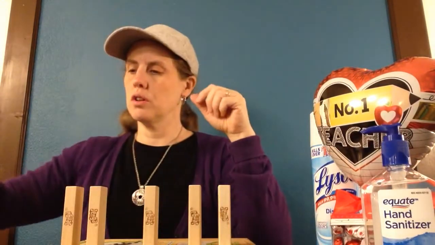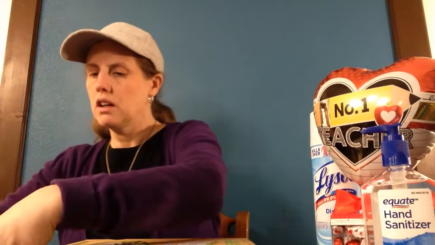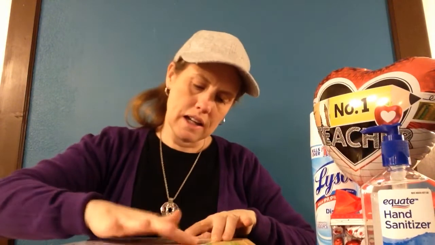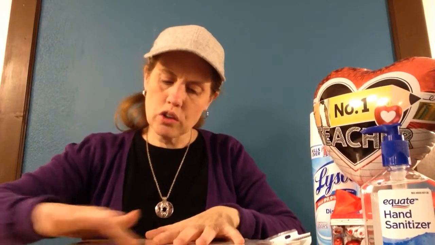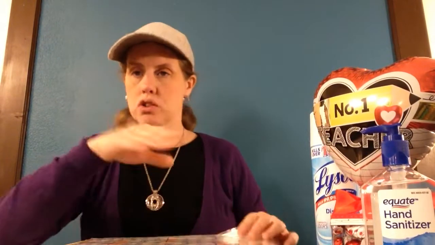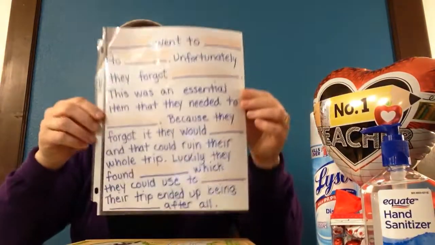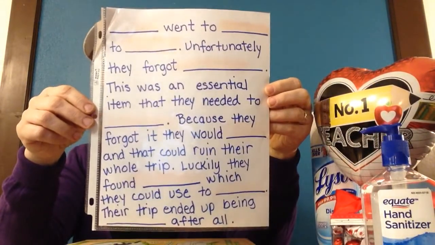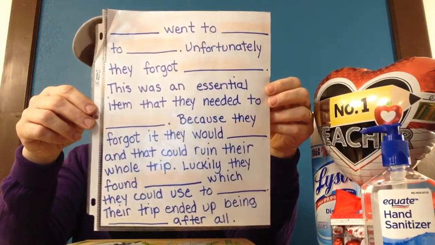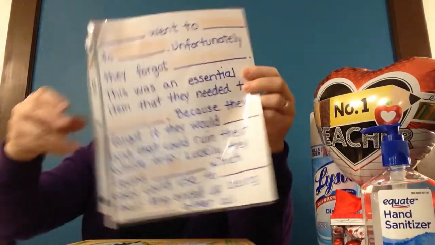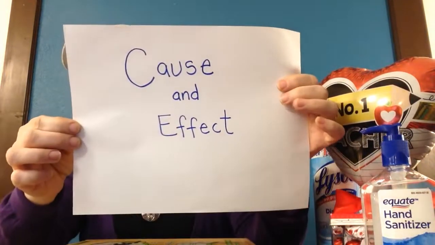So now my challenge to you, and I'm going to hold this up here for a second. You can pause it and write your own story. You can use this sentence starter that I made, or you can think up your own story. Just remember that you need to have some cause and effect to make your story flow better, make it interesting. So here are my sentence starters, and you could push pause and copy this down with the blanks, or you can come up with your very own. Just remember that just like in life, in ELA, we're always looking for cause and effect.